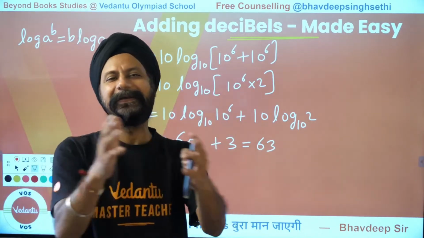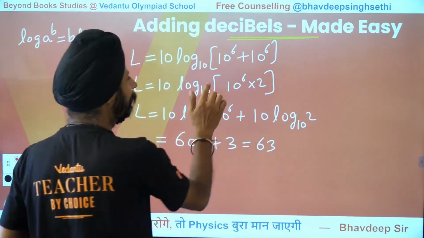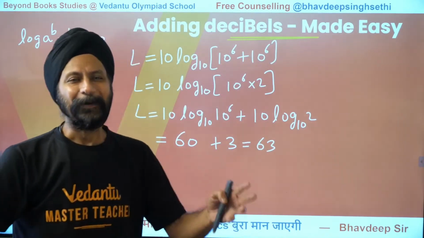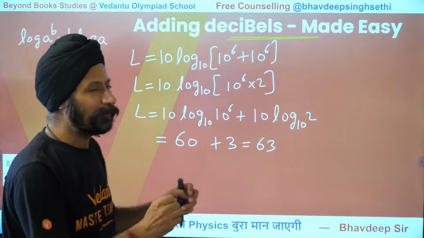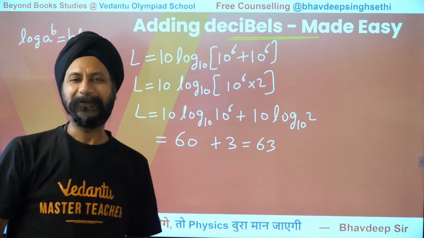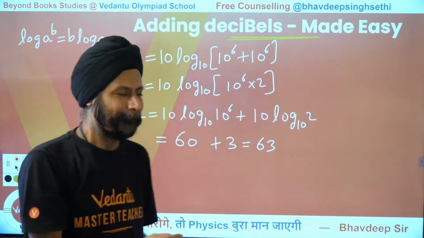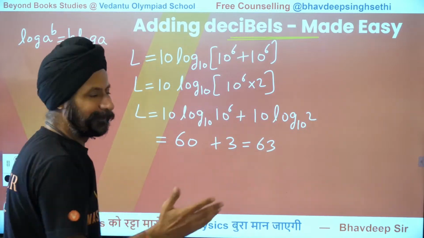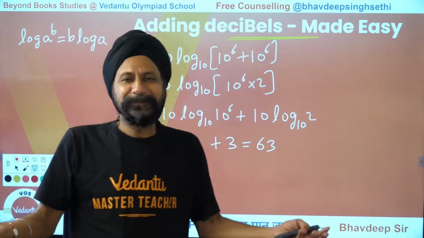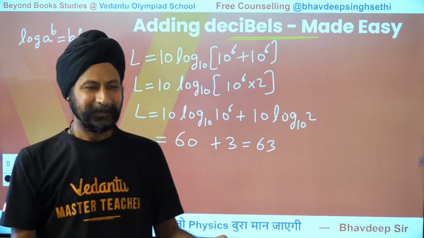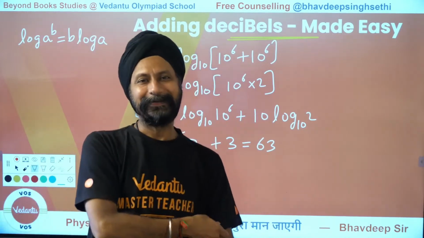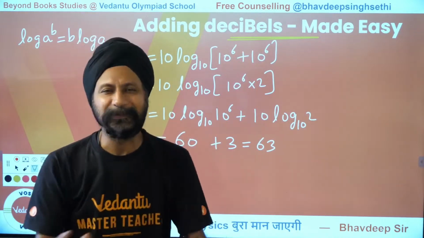What if it was 70 and 70? Everything would have remained the same. This would be 70 plus 3, 73. Mind blowing, isn't it? If you had 22, this would be 22 plus 3, 25. If you had 33.95, 33.95 plus 3, 36.95. I know what you're thinking. You're thinking, okay, Bhavdeep sir, why are you trying to confuse us? Because it will not always be the same, 30 and 30. It may be different. We'll come to that. But this is the starting point of something very amazing.